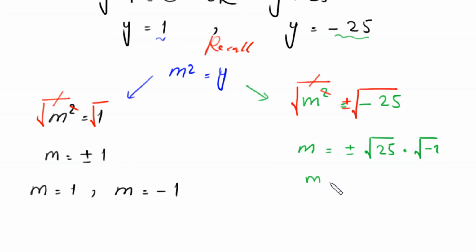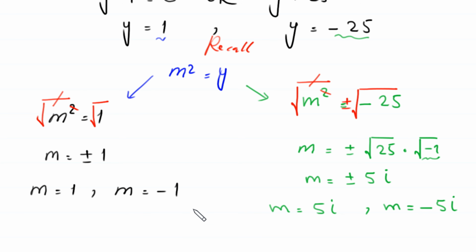Then m will be equal to plus or minus square root of 25 is 5, and this square root of negative 1 is i. So from here we get two values of m. m is equal to 5i and m is equal to negative 5i.